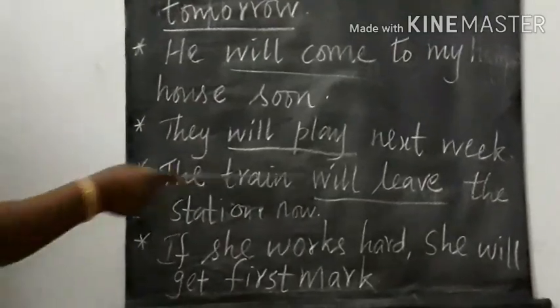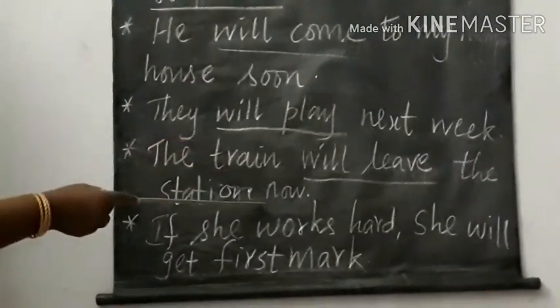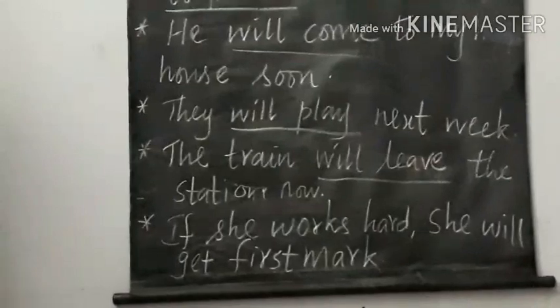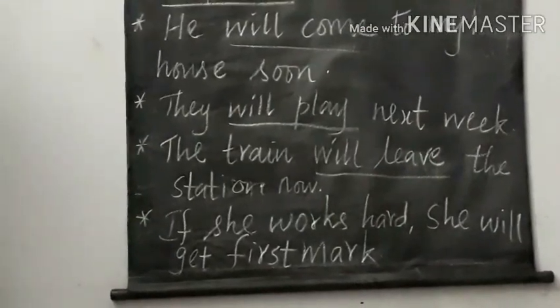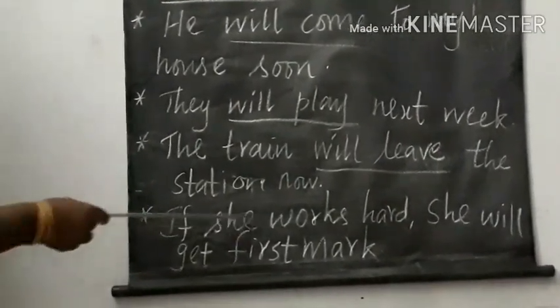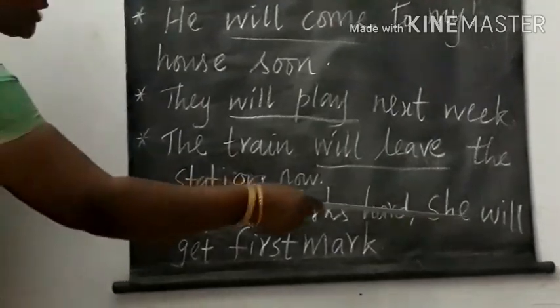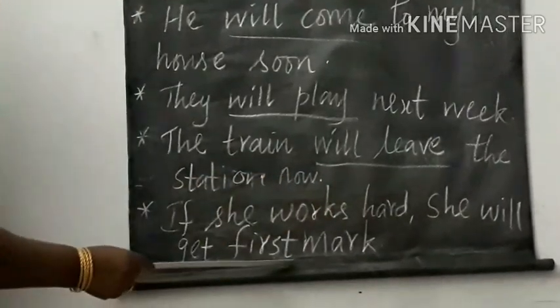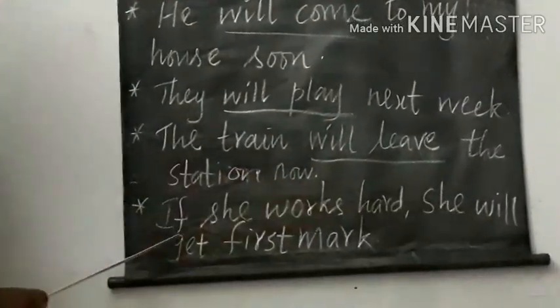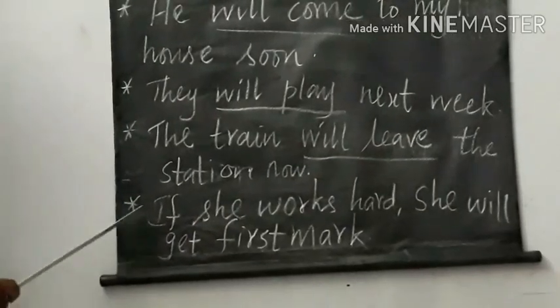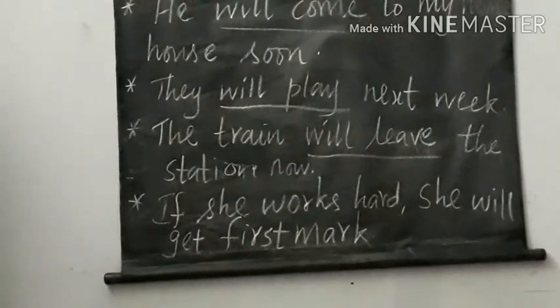The train will leave the station now, which is a future fact which is about to happen in the near future. And if she works hard, she will get the first mark. So will get represents the future tense, which is a conditional type 1.